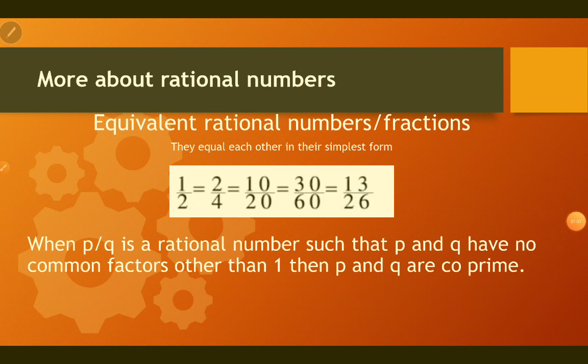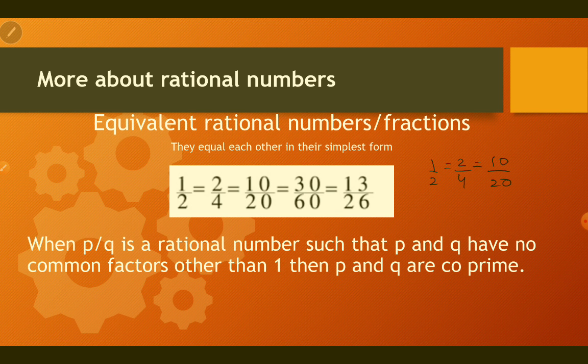More about rational numbers. Equivalent rational numbers or fractions equal each other in their simplest form. Example, 1 by 2 is equal to 2 by 4 is equal to 10 by 20, because when you simplify 2 by 4 and 10 by 20 to their simplest form, you get 1 by 2.